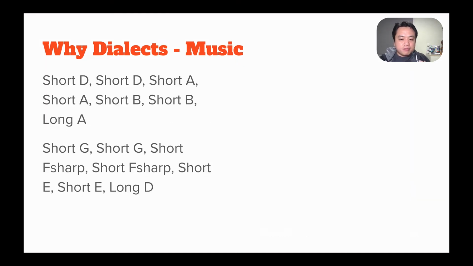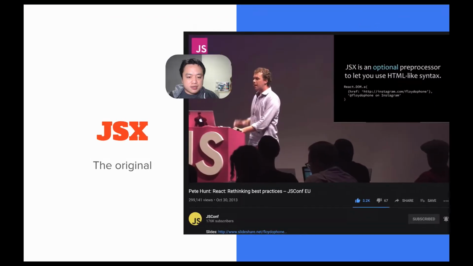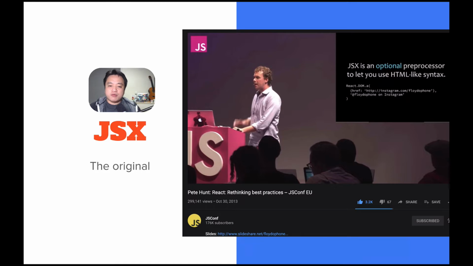If we consider music, we might take forever to describe precisely what we want in English, but if we invent a special format for it, we might be able to encode and decode it much more efficiently. This is basically how JSX spurred initial adoption of React inside Facebook. When React was open sourced, the way to create React elements was using react.dom.div and react.dom.button. In 2013, JSX was introduced as an optional preprocessor, taking only one slide in Pete Hunt's original React presentation.